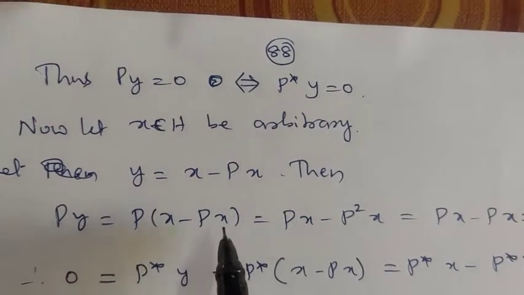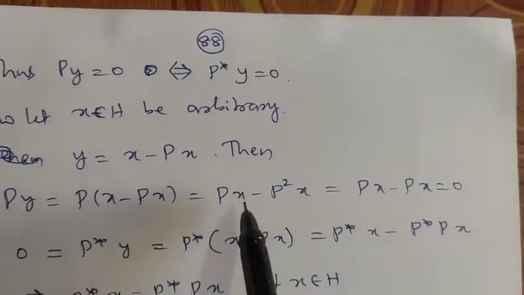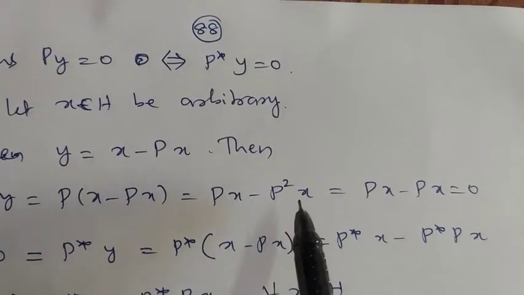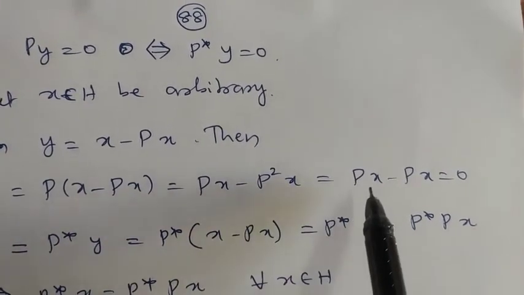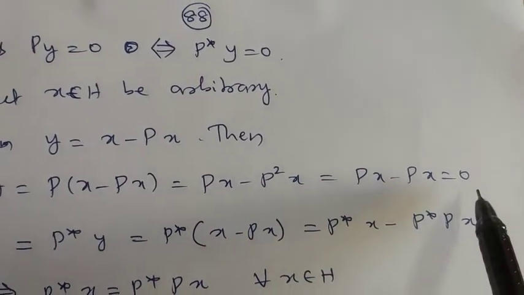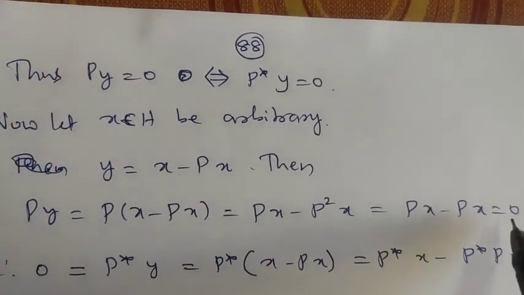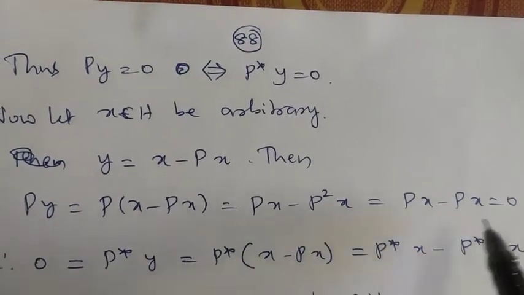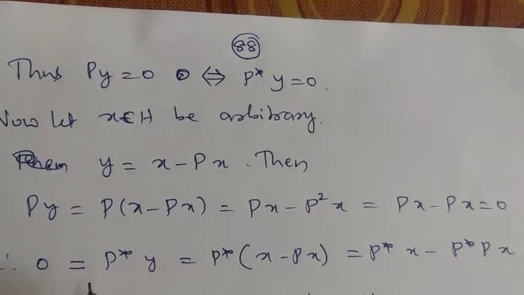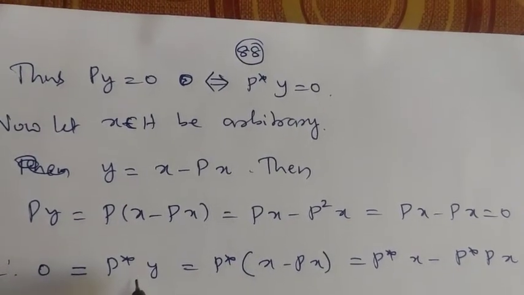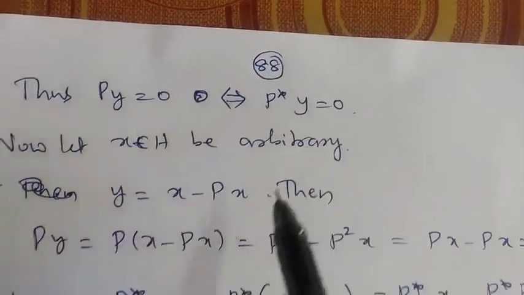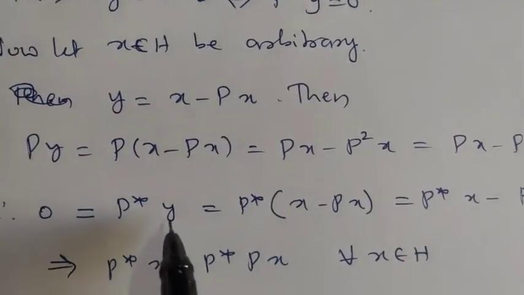P of X minus P of X. So since P is linear, we can write it as P of X minus P square of X. This is equal to P of X minus P square of X, which is again P of X itself, that will be equal to 0, means P of Y is 0. If P of Y is 0, therefore 0 is equal to P star of Y, because P of Y is 0 if and only if P star of Y is 0 according to this. Therefore 0 is equal to P star of Y.